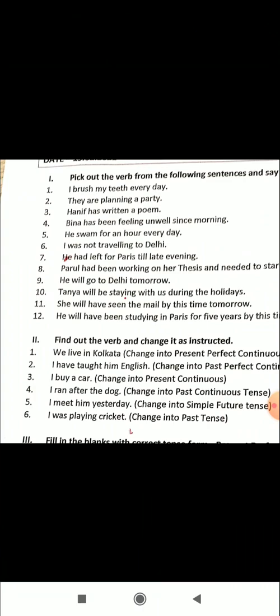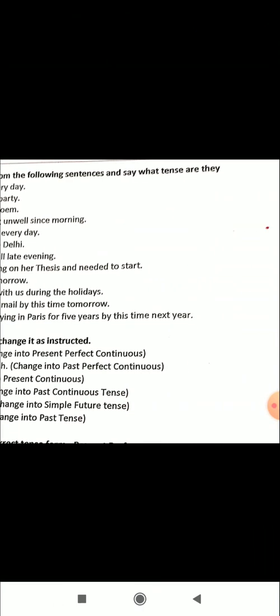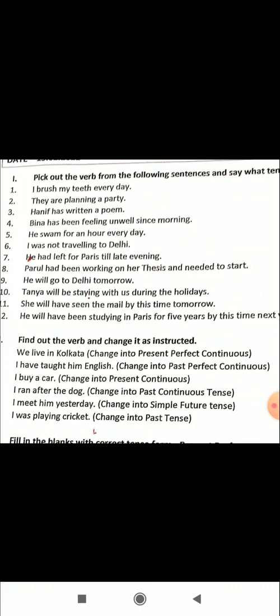So these are the first section of the revision. These are sure questions. You can expect these two questions, and the sentences are not given. Sentences are from the textbook, and what you have to do is try to find out the verb and the tense.